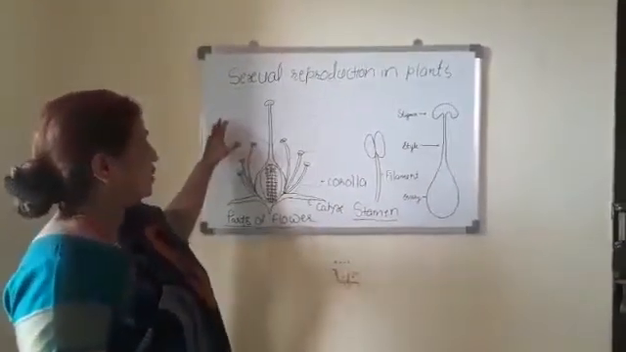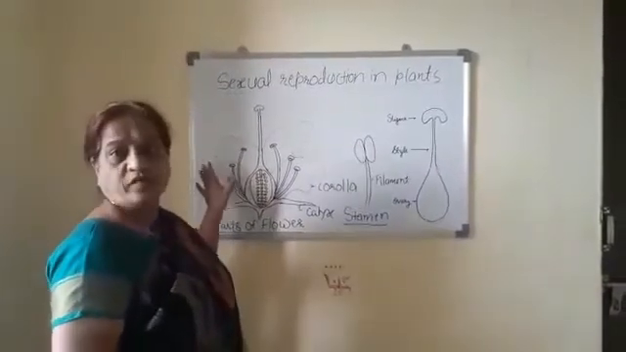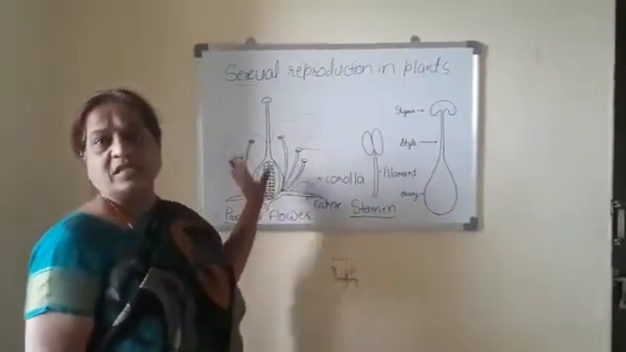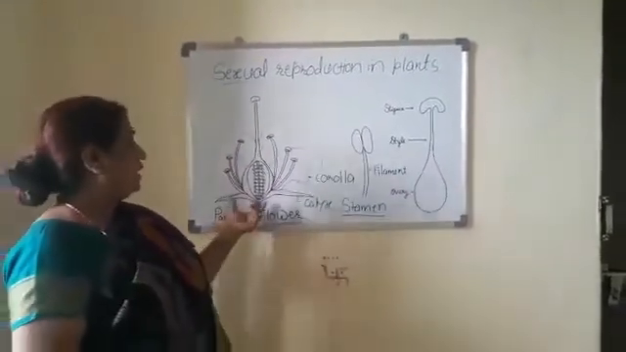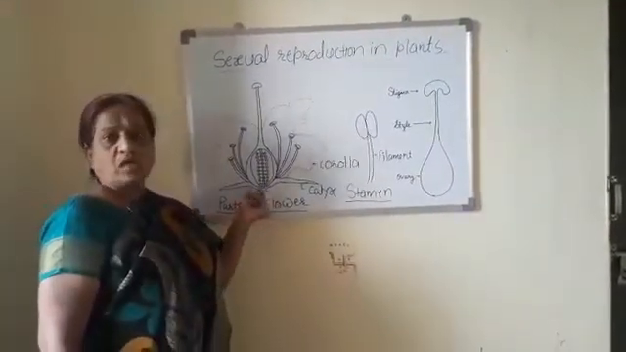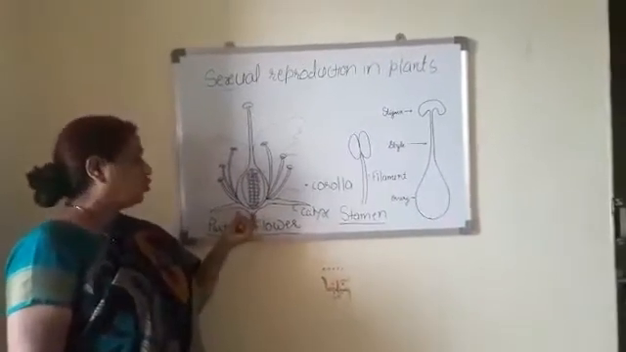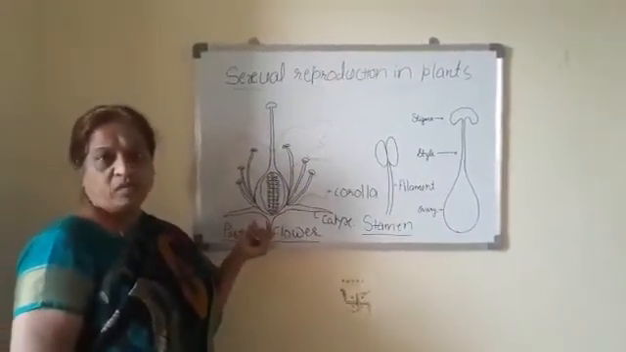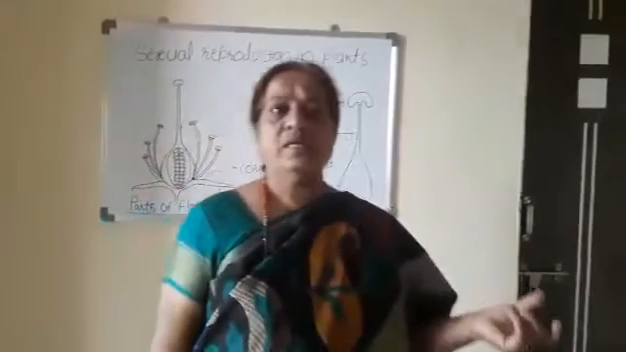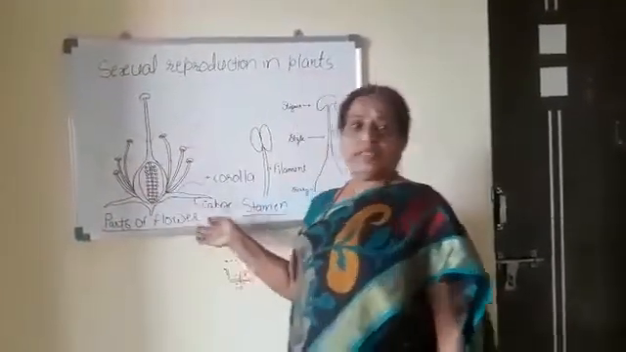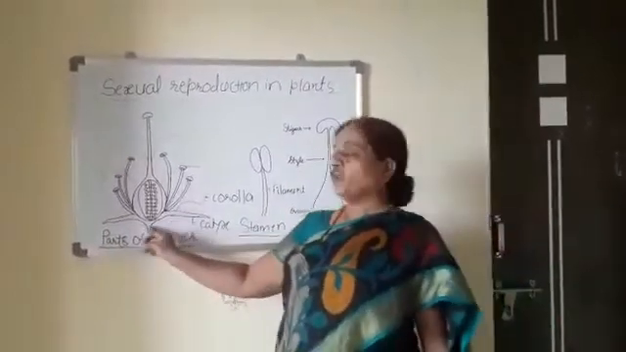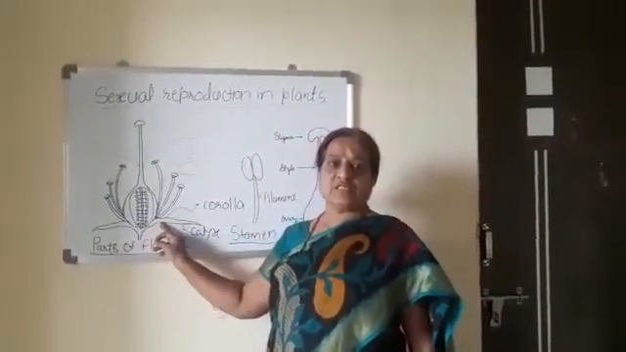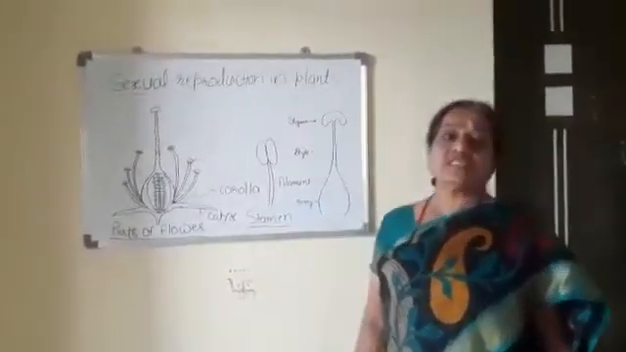Now we will discuss the structural unit of sexual reproduction in plants, that is, the flower. When a flower has a stalk, that is a pedicel, it is known as a pedicellate flower. On the other hand, sometimes the pedicel or stalk is absent. That type of flower is known as a sessile flower.